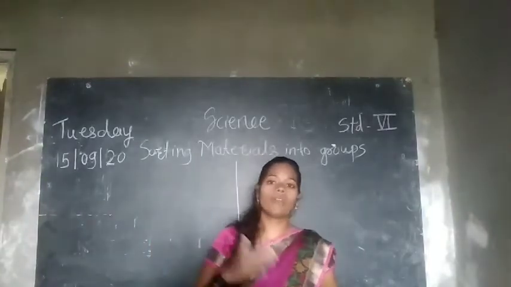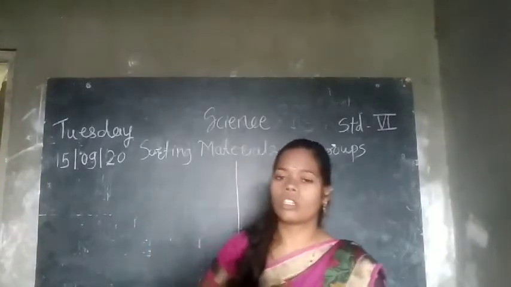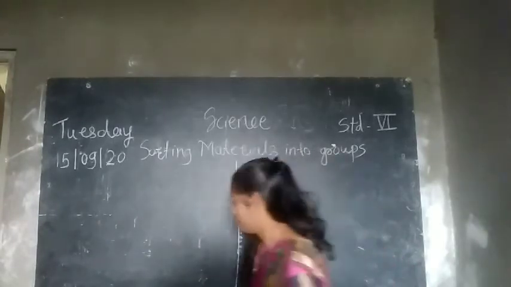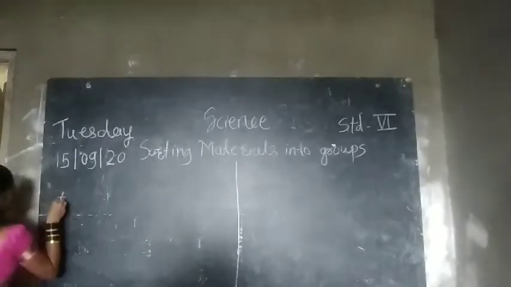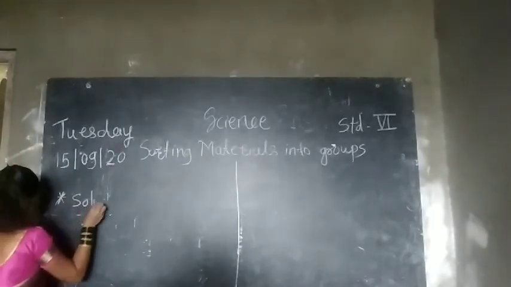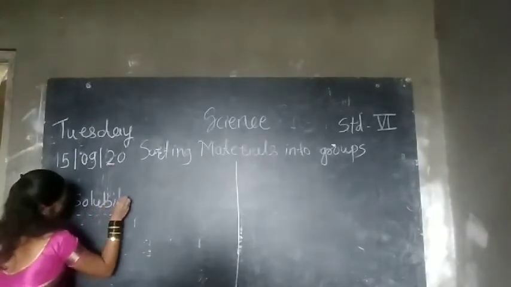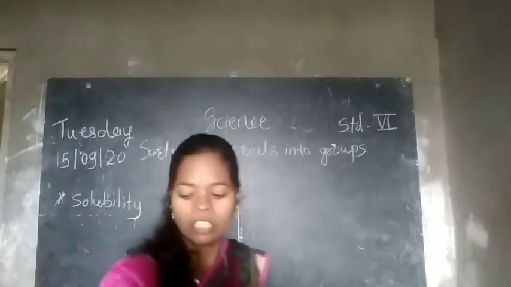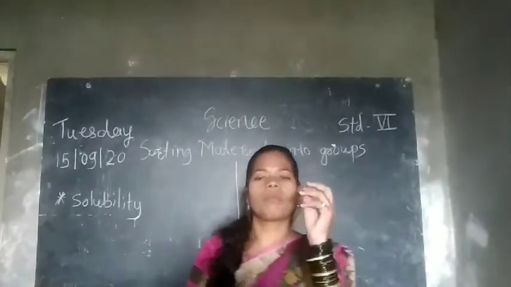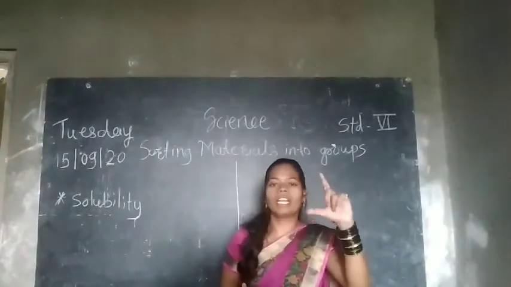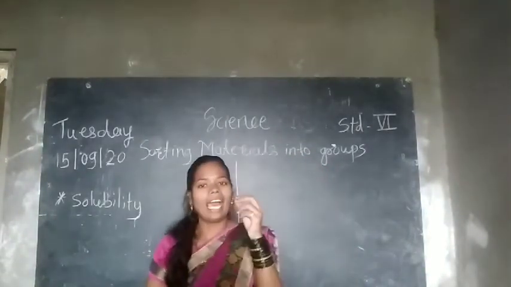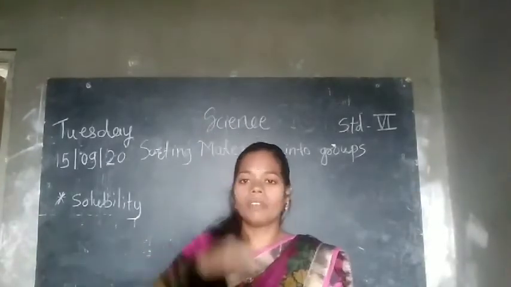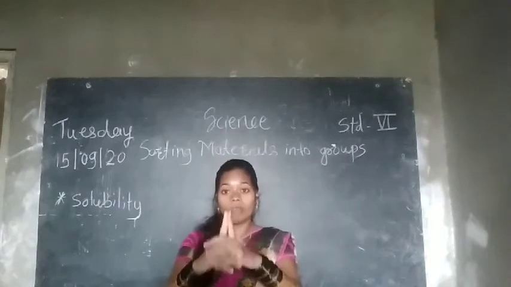Now today we have to discuss the next most important characteristic to identify things, that is solubility. What is solubility? When we discuss solubility, we have to do some small experiments. Take one glass of water, add some amount of salt to it, keep it for a while or stir it, and then carefully observe that.